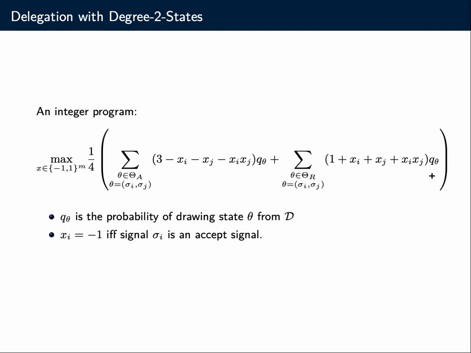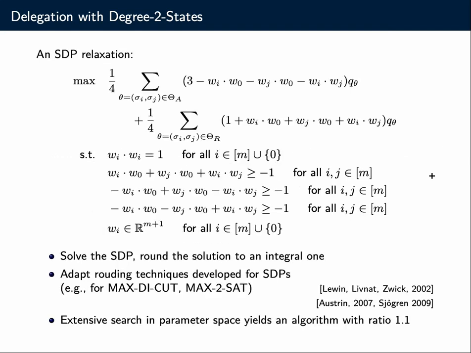Okay, so we don't solve this integer program directly. Instead, we come up with an SDP relaxation, and we solve this SDP. We round the solution to an integral one. Here, we adapt rounding techniques that have been developed for SDPs, for instance, for the Max-Cut problem or the Max-2-SAT problem. These are the corresponding references.